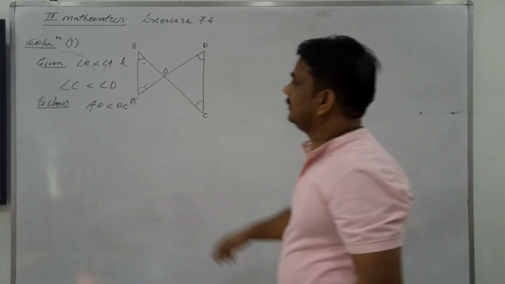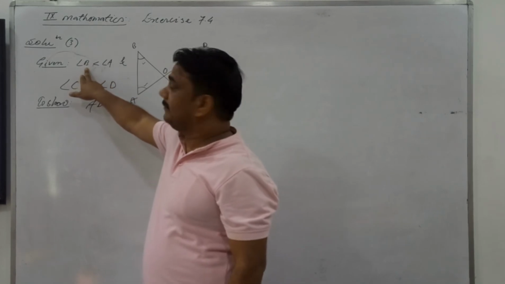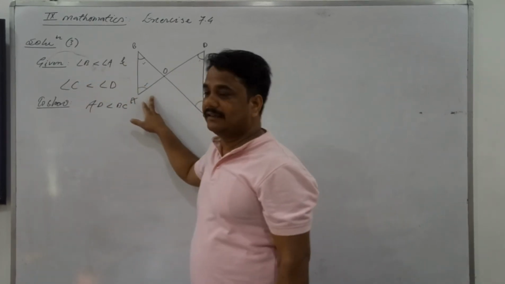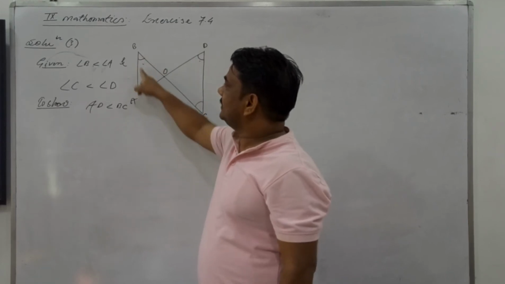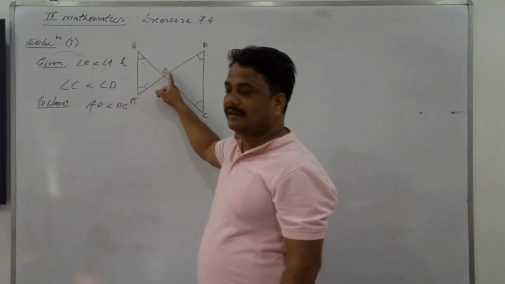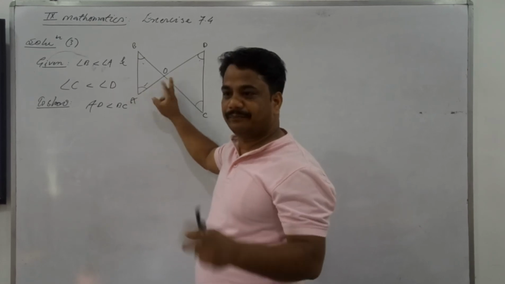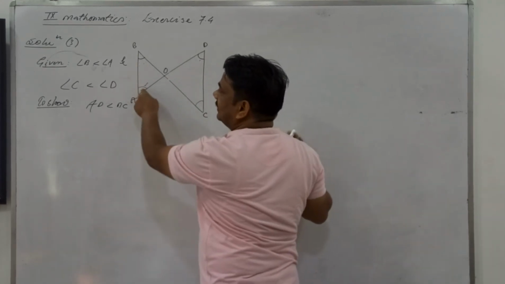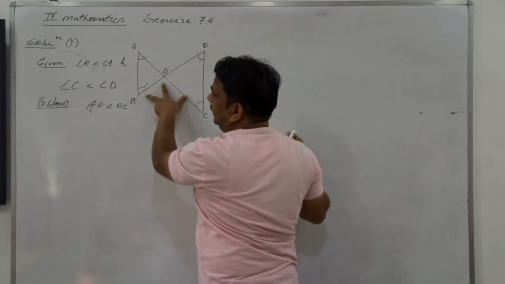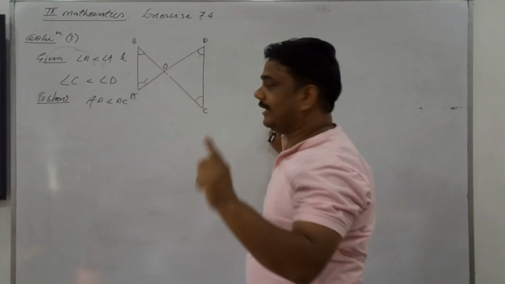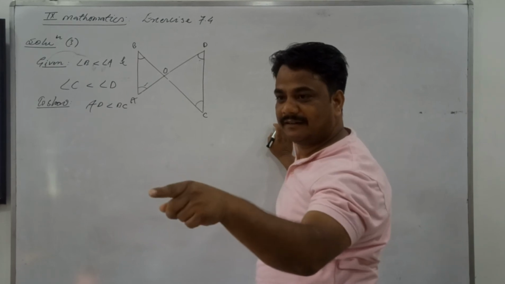So what will you do first? From this relationship, angle B less than A. What can you bring? B less than A means the opposite side is AO. Or also BO less than AO. B less than A, so the opposite side is AO. Opposite side is BO. So AO less than BO. Equation 1.